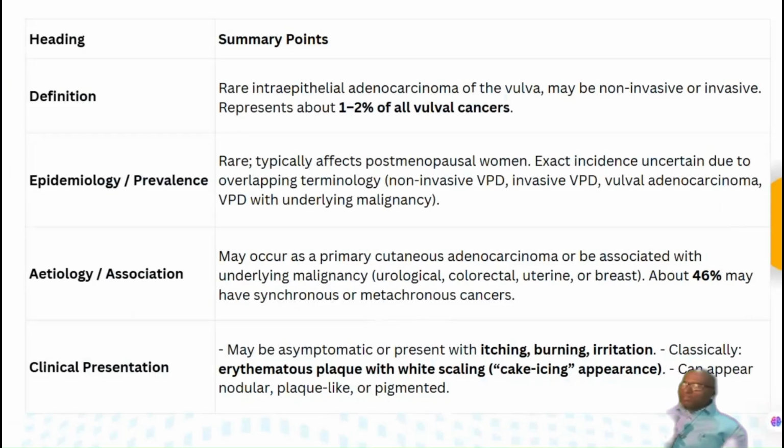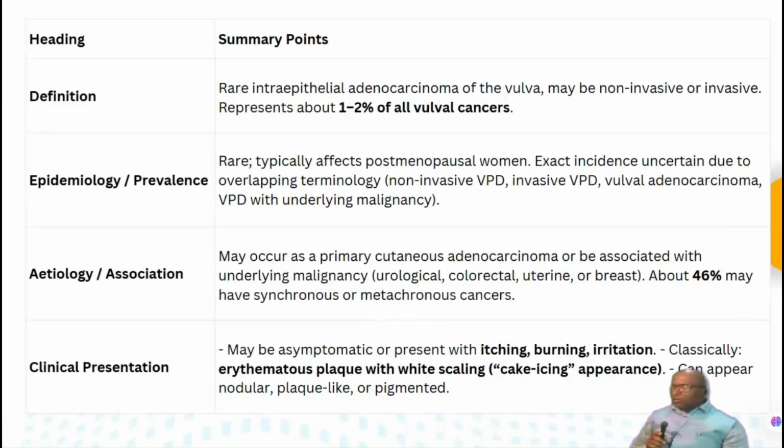So what is vulval Paget's disease? Actually, it is a rare intraepithelial adenocarcinoma of the vulva, may be non-invasive or invasive, and it represents around 1 to 2% of all vulval cancers. Normally, the type of carcinoma we get in the vulva is squamous cell carcinoma. But in vulval Paget's disease, it is an intraepithelial adenocarcinoma. This is something you should remember.